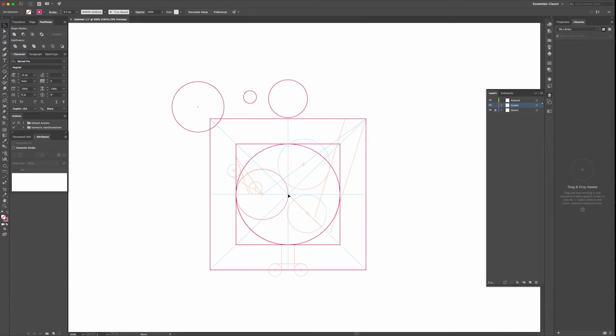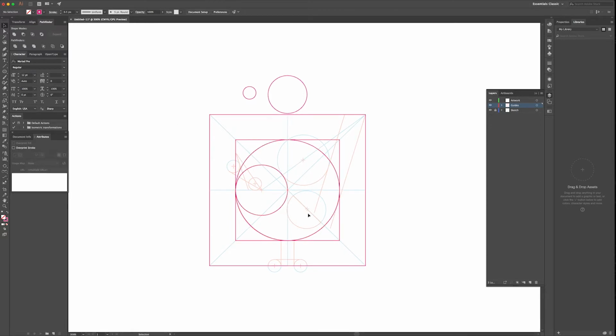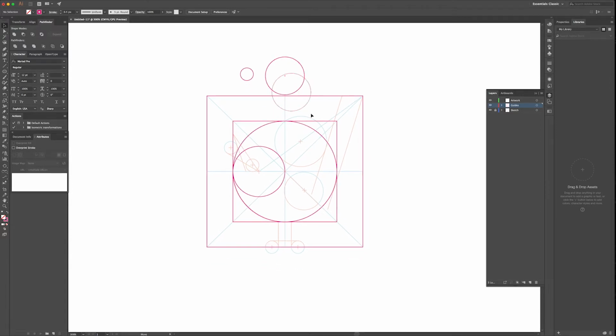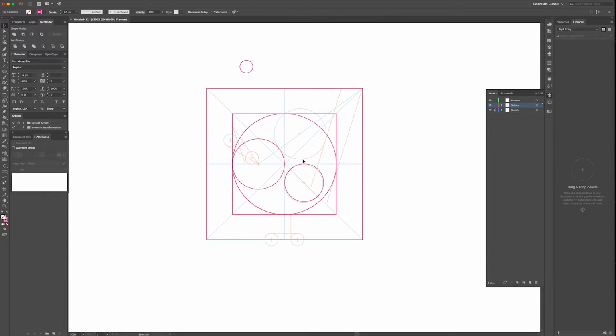The first one goes here, but I don't want to do it by hand because I want to be exact, so I'm just going to use this circle as my key object to place it there. So mathematically it's touching, or it's accurate. And the other one, which is this one, is the 0.75 circle. Oh, I forgot to make the diagonal lines, so just go ahead and do that one.